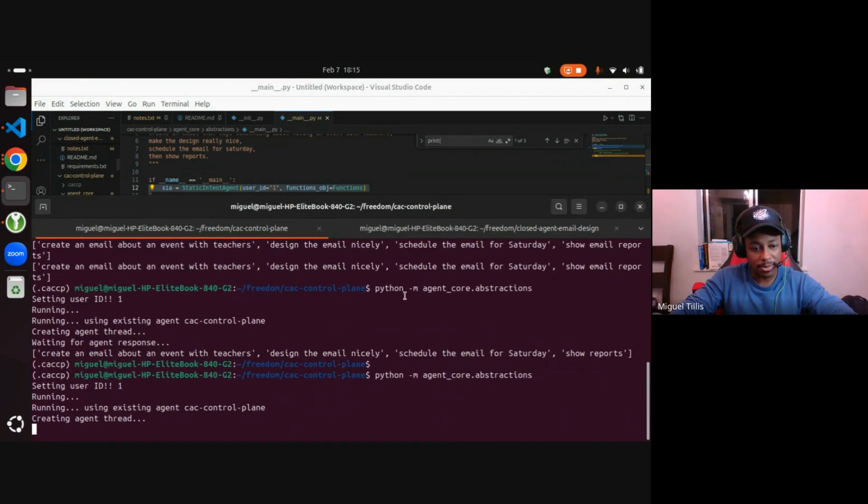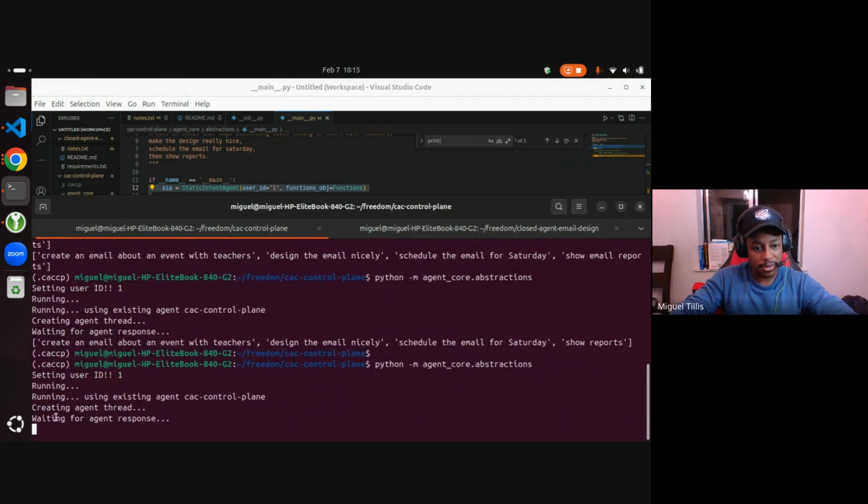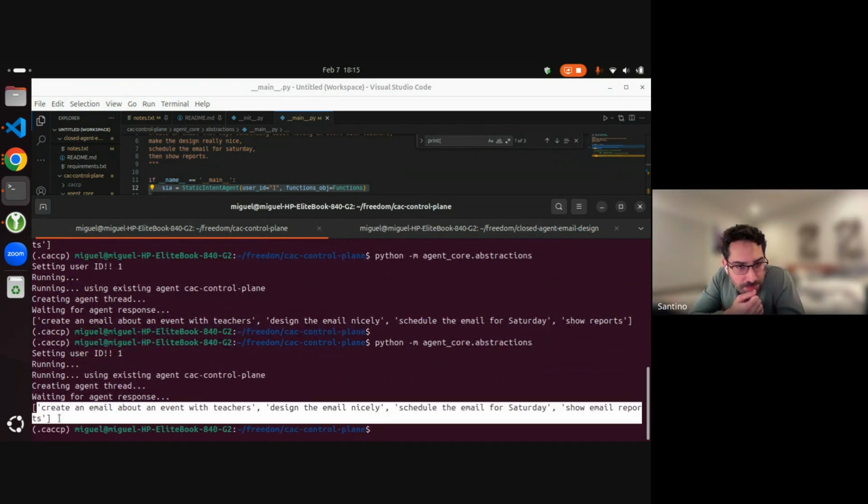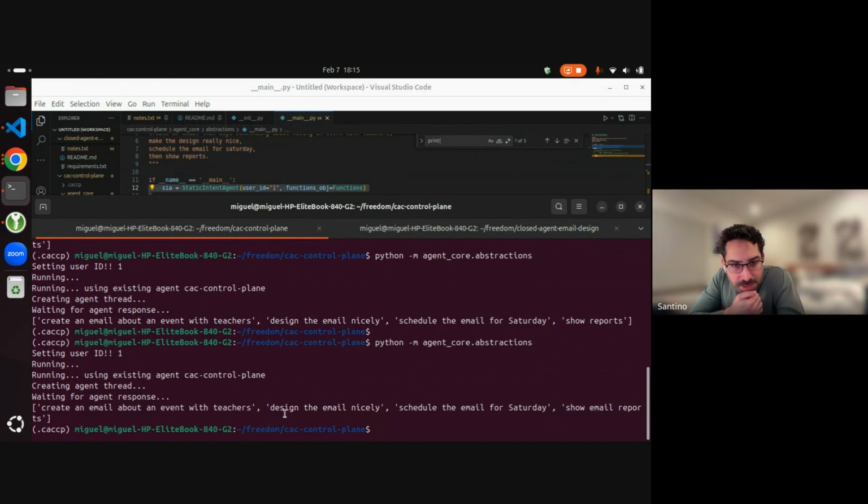I'll expand this a little bit. So it's going through it. All right, user ID. Okay. Create an email about event with teachers. Design the email nicely. Schedule the email for Saturday. Show email reports. And that is like a roadmap right there.